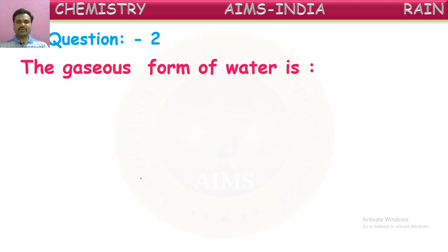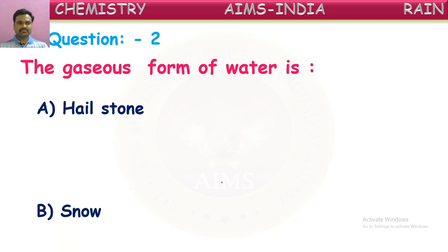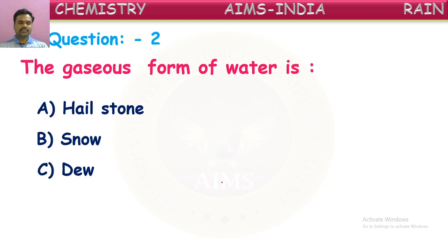Next. The gaseous form of water is, see the options: is it hailstone, snow, dew or mist? Which of these is a gaseous form of water? Yes, you can give answers. Try to give the answer, children. Yes, what is that answer?